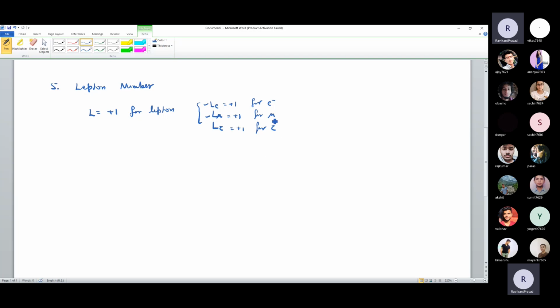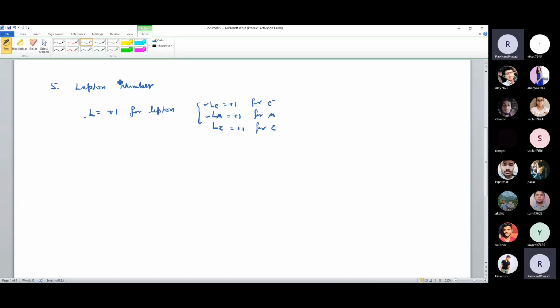If your reaction only involves a mu or e or tau, then you can easily write L only, because there is only one kind of lepton. If you have the same kind of lepton throughout the reaction, only electrons or only muons or only tau, then you just write L. Or if your reaction has a combination of leptons, meaning different generations of leptons, then you have to check these different numbers for conservation.